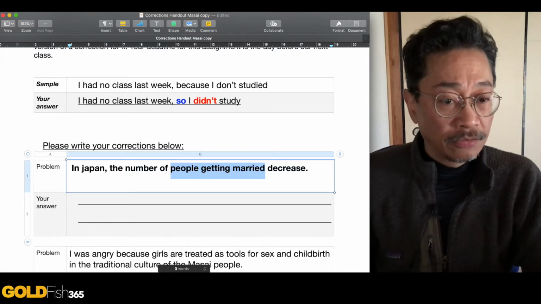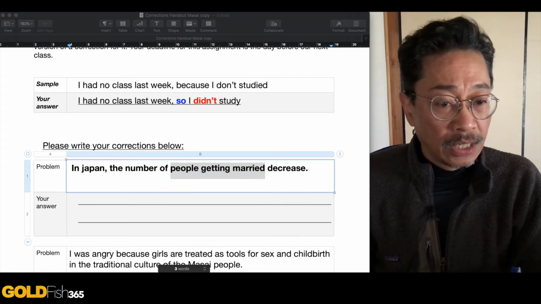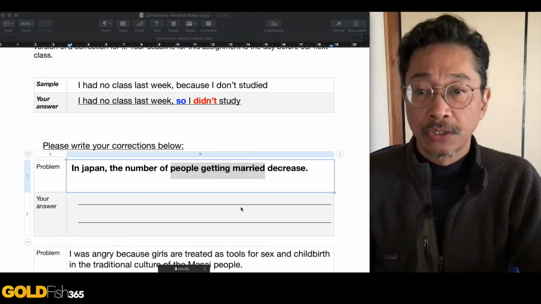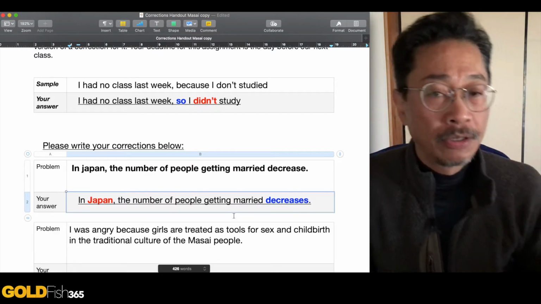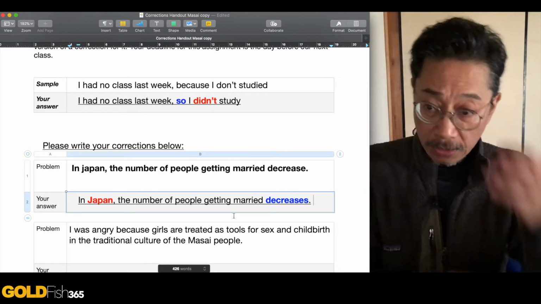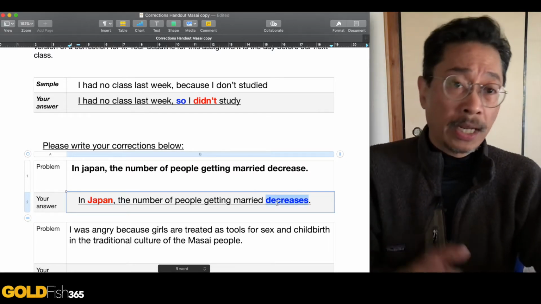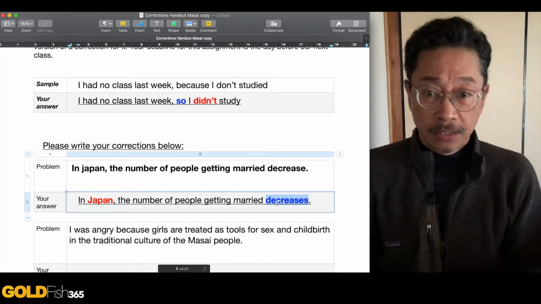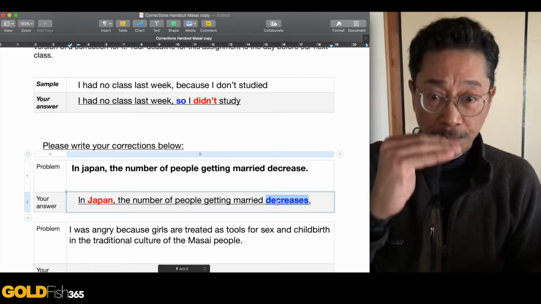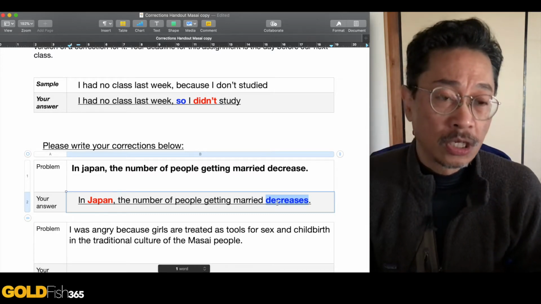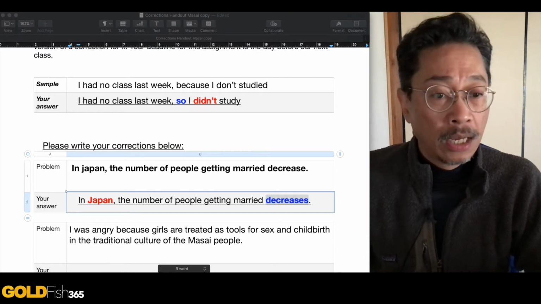And if that's the case, here, let me get the corrected form for you, sorry. If that's the case, then the actual correction should look like this, okay? "In Japan, the number of people getting married decreases," okay, because it's it. So number one, don't forget, it's a country, so it's a name, so it should be capital J. But this is what I call a basic mistake. And if you make that basic mistake, your grade is going to drop. Now, I'm not just going to correct it, I'm going to drop your grade. So start looking for the problems with subject, verb, object, and make sure that you take them out before you submit. Okay? Now, let's look at the next one.